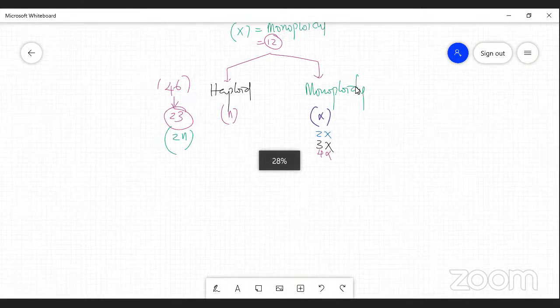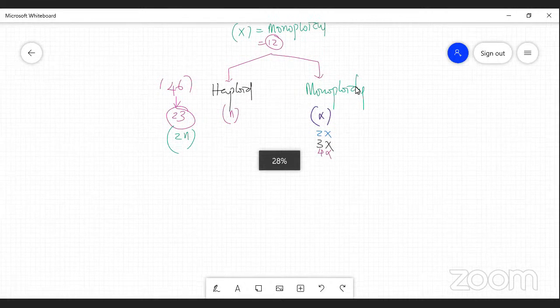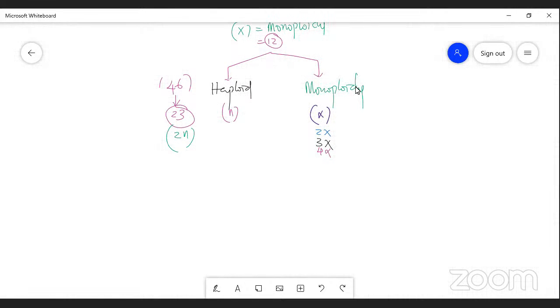But haploidy can be monoploidy, but monoploidy cannot be haploid, because the number of chromosomes added is varied, right? I repeat once again, haploid is a word that refers to the presence of half the number of chromosomes in an organism from the constant or fixed number of chromosomes, right?